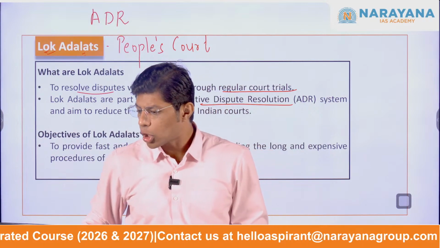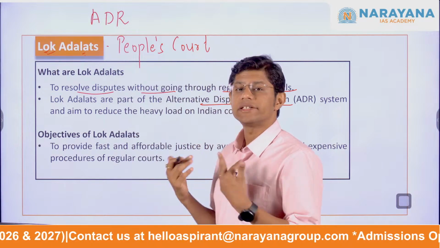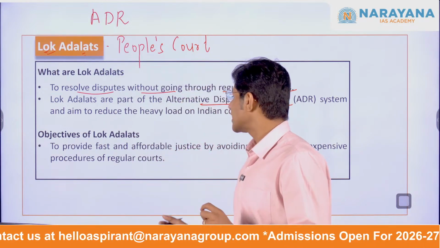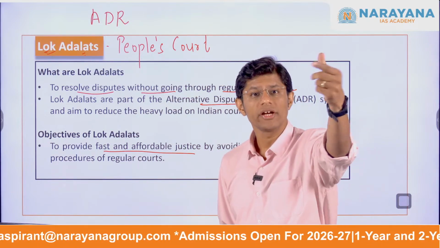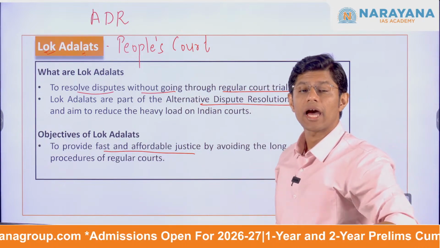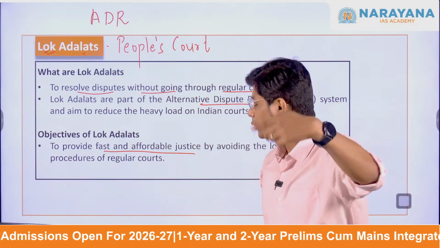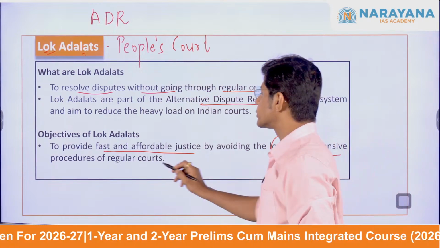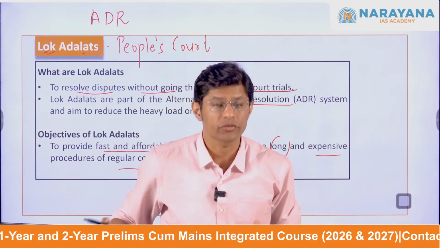Now, if I talk about the objective of Lok Adalat, as we already have discussed, the main goal of Lok Adalat is to provide fast and affordable justice, because if you go to the regular court, it takes a lot of time. The purpose is to provide fast as well as affordable justice, not as expensive as going to the regular courts, by avoiding the long and expensive procedure of regular courts. This is the objective of the Lok Adalats.